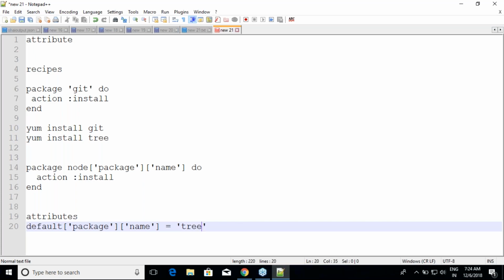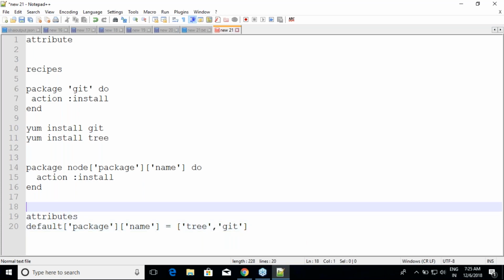If you think that you have multiple installations to be done, then probably you might be taking array as an input and then writing an each statement saying that for each package do installation. If I'm speaking about one, I'll define it like this. If I'm speaking about multiple, I might write it like this, okay. And then rather than using this variable directly over here, I might be writing an each statement for each stuff. Am I clear on this? Yeah, that is what we have done. We have done nothing apart from this, okay.